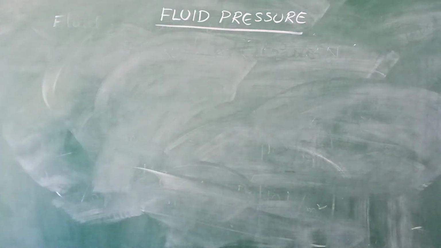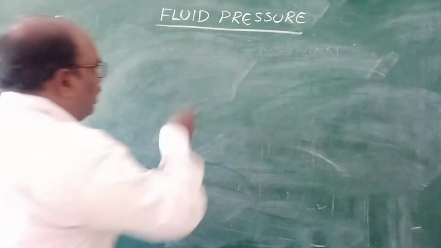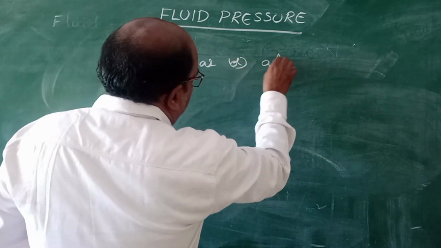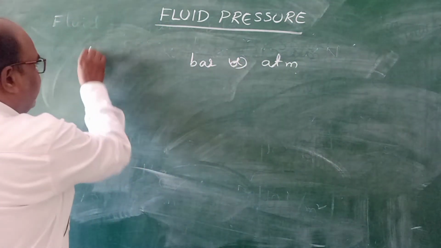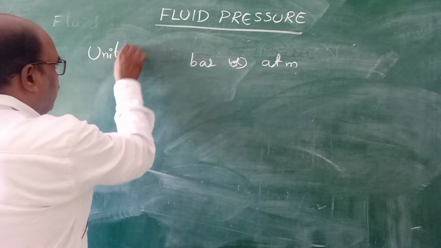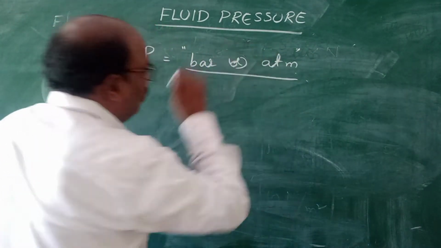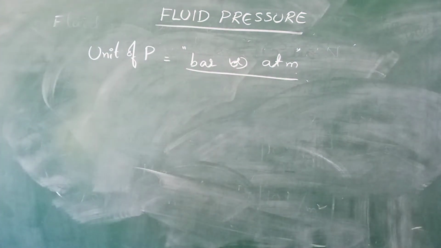Pressure has one more important unit. Pressure is also measured in bars or atmosphere. Bar or atmosphere is another unit of pressure.